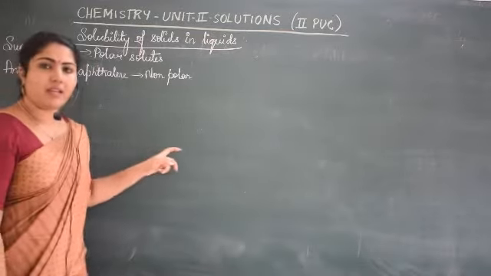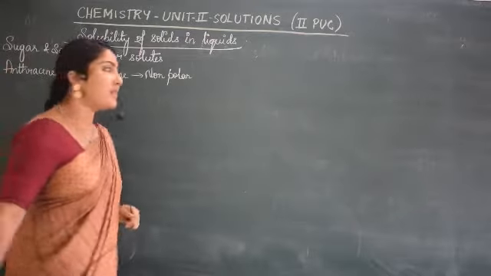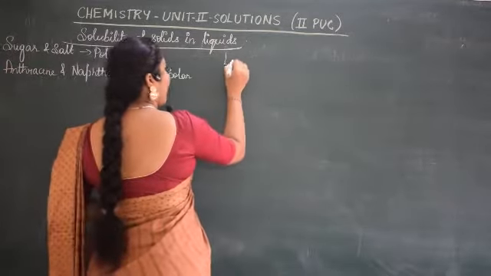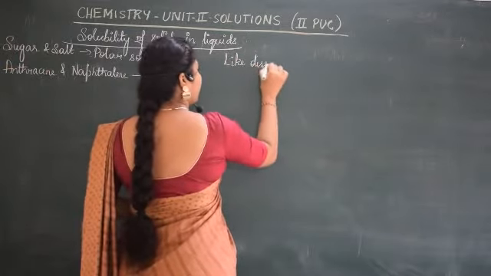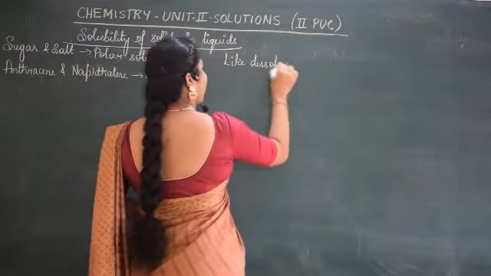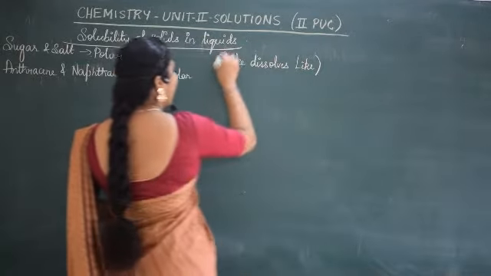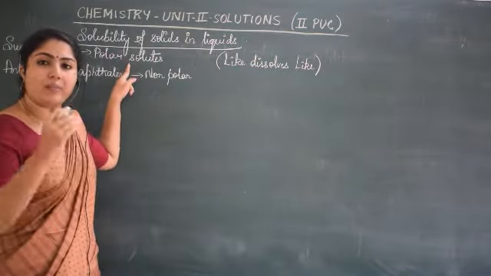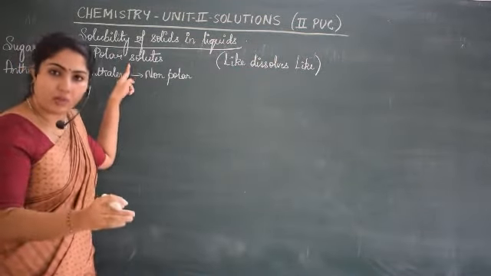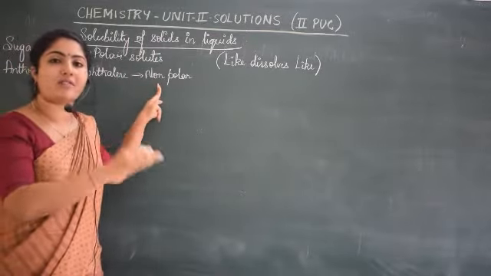I mean to say that there is a statement saying like dissolves like. Like dissolves like means polar solutes will be dissolved in polar solvents only, and non-polar solutes will be dissolved in non-polar solvents only.